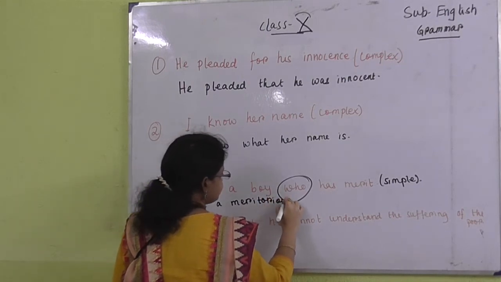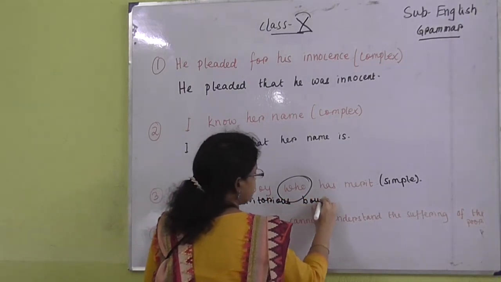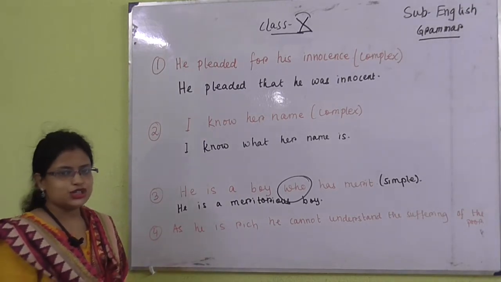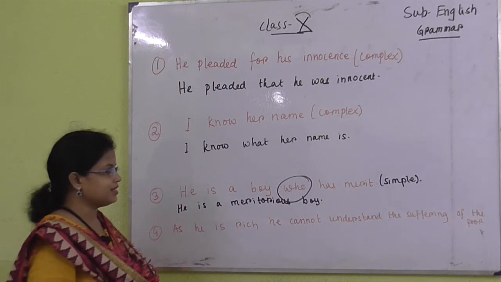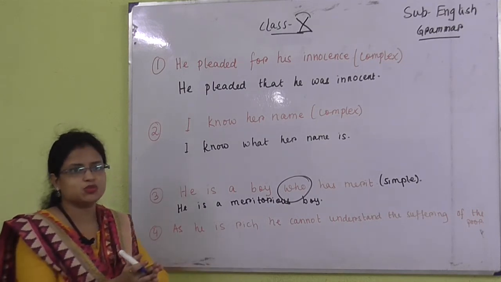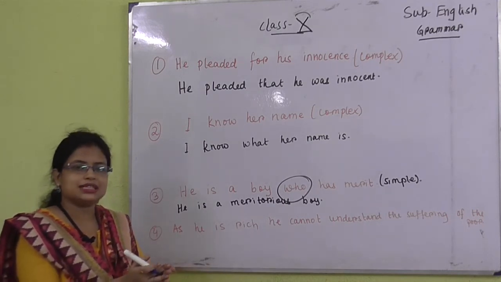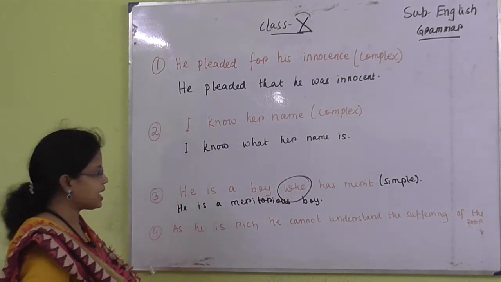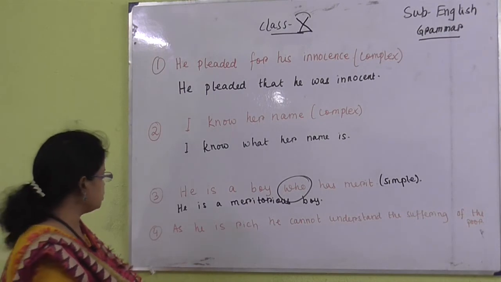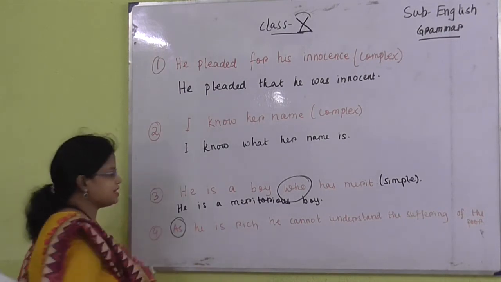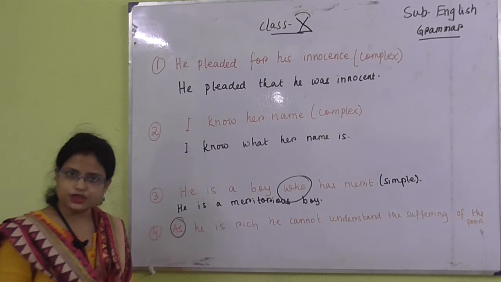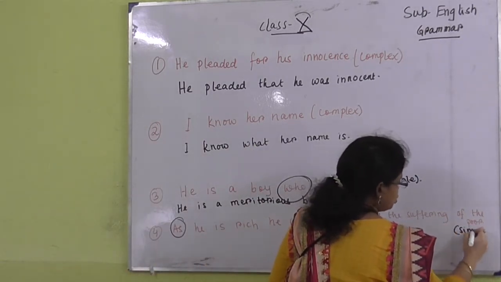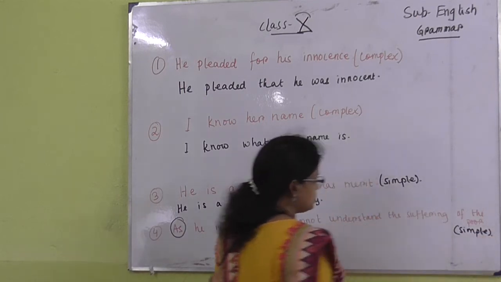So this is the sentence you have to write in the simple sentence. From this you can understand that the simple sentence becomes smaller because it has only one subject and one predicate. Now: as he is rich, he cannot understand the suffering of the poor. See, here as is given. What kind of sentence? Complex sentence. That means you have to change it into a simple sentence.